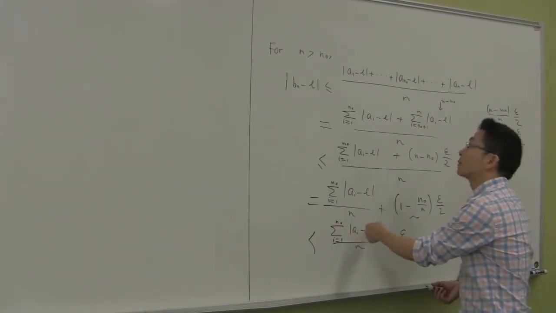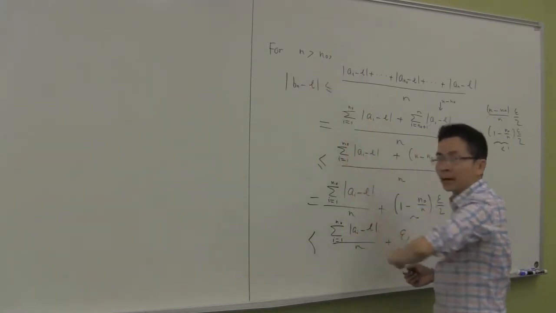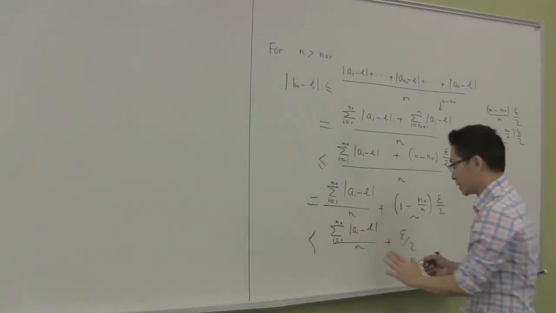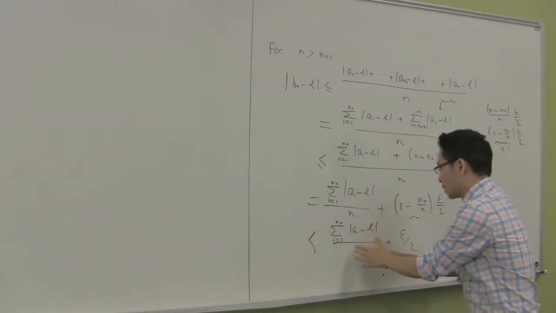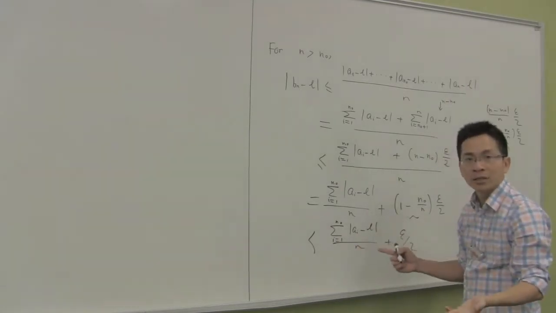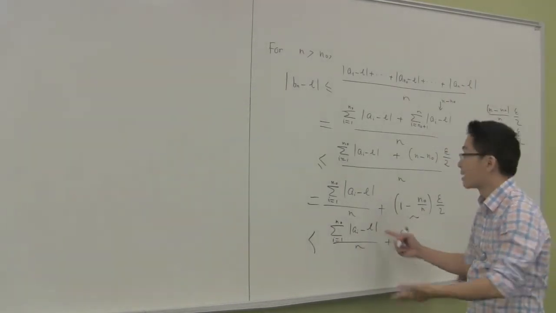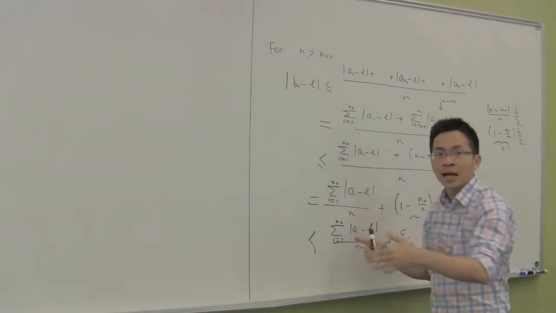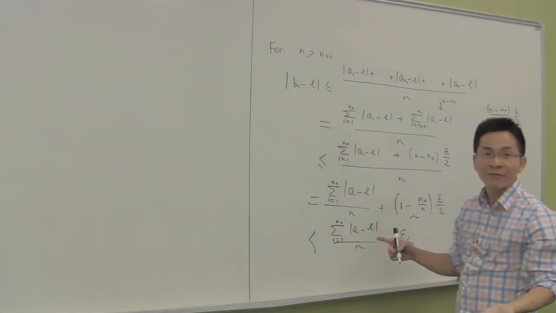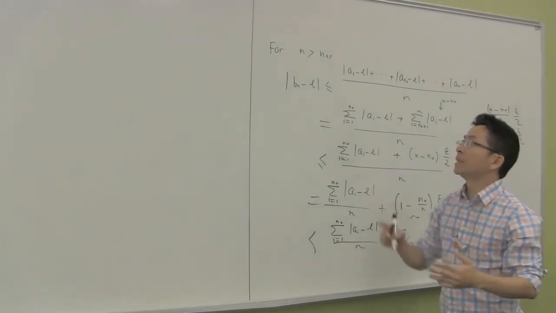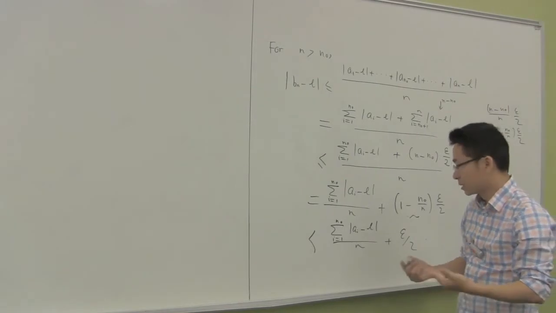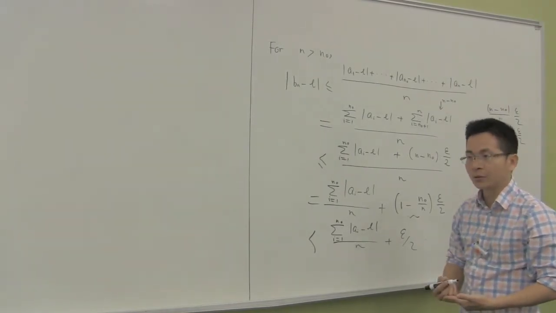Now, for this sequence where n is greater than n0, as you know, the limit as n approaches infinity is 0, so we can make it less than epsilon over 2 starting from some index. Therefore, the whole thing here is less than epsilon starting from that index. And by the definition of limit, b_n converges to L as n approaches infinity. So let me go ahead and continue with that idea.